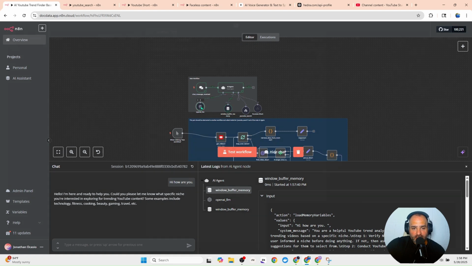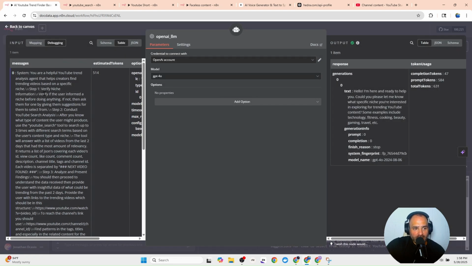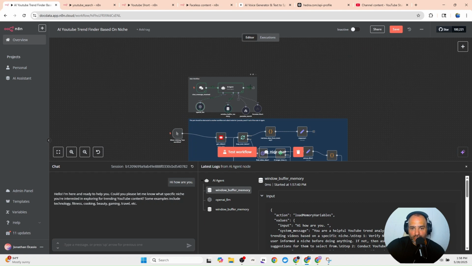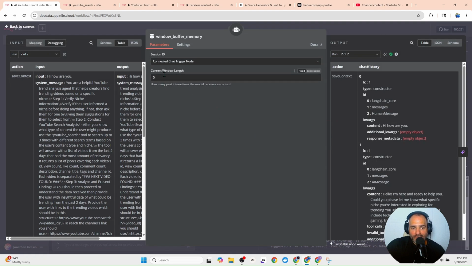So now when I open this, it's processed one time. So I've gotten this information that was sent through, and then it goes through here and says, this is the response to the agent. So the OpenAI is responding to the agent, and then it presents it to you in the chat window. What this is doing is it's updating each chat. So we have a length of 5 memory. So this Window Buffer Memory will remember 5 messages in the chat. You can modify this, but it's going to remember 5.